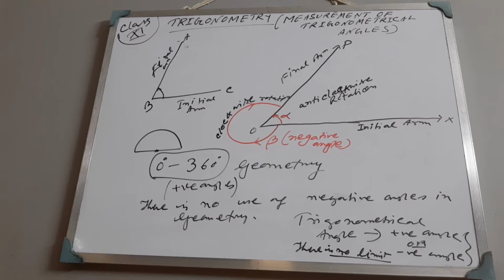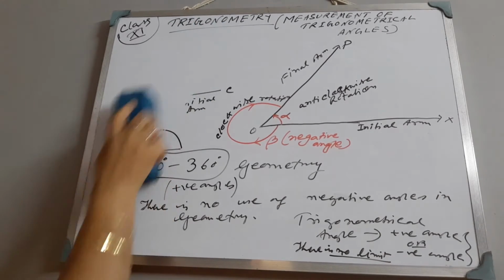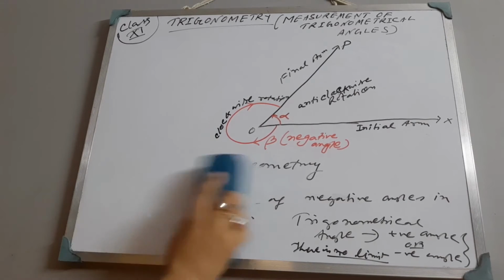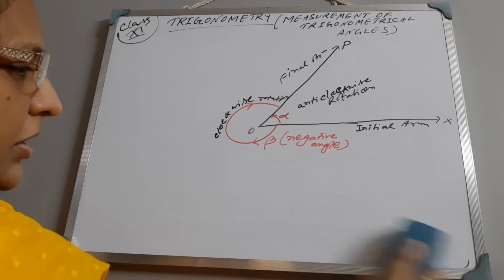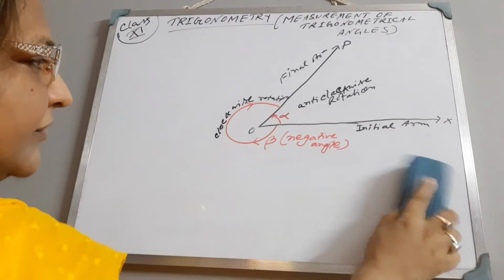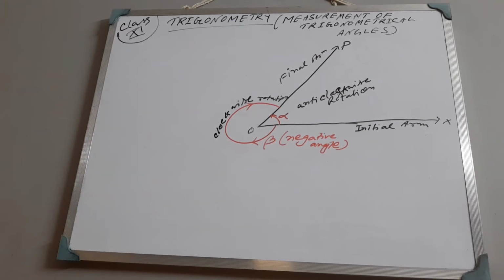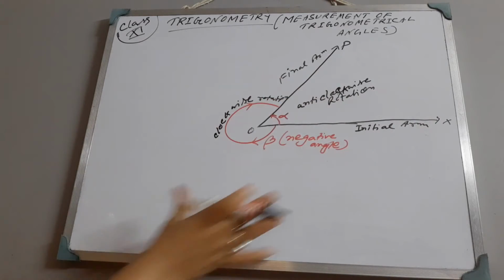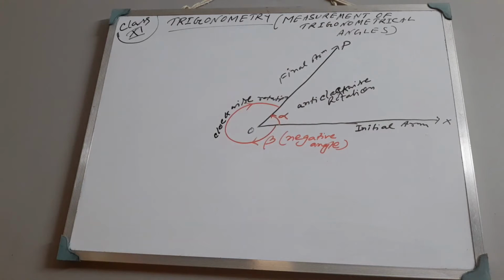Let me rub this part first. Look, what is drawn here already? I have drawn one diagram for you. Angle POX is drawn. So OX is the initial arm, and OP is the final arm.